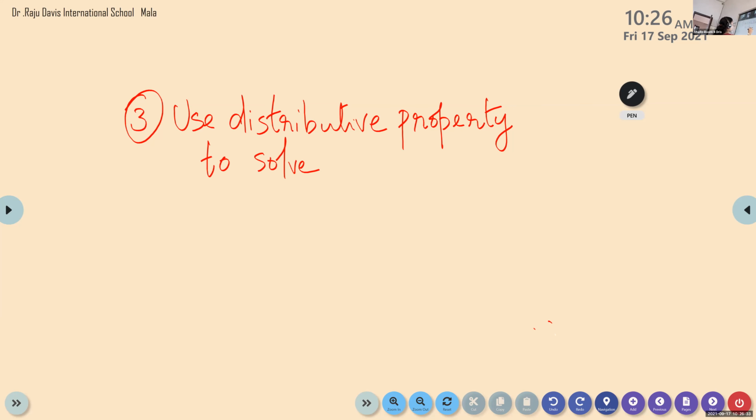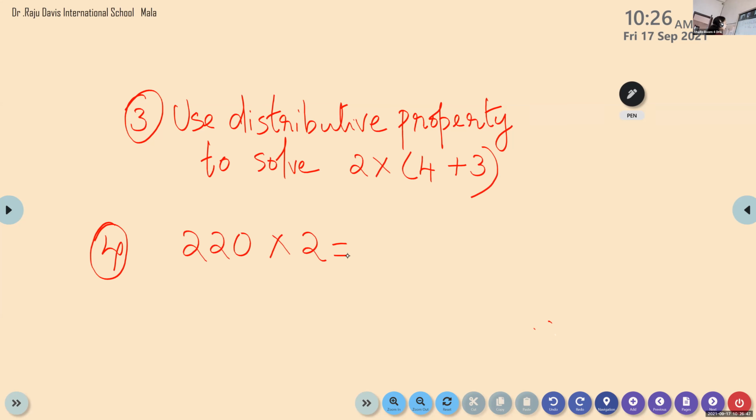2 times 4 plus 3. Now the last question, very easy one. 220 times 2. For the last question, there is no need of distributive property. Simply multiply. Use distributive property to solve 2 times 4 plus 3. Then the last one is 220 multiplied with 2. 1 minute. I'll take your attendance now.